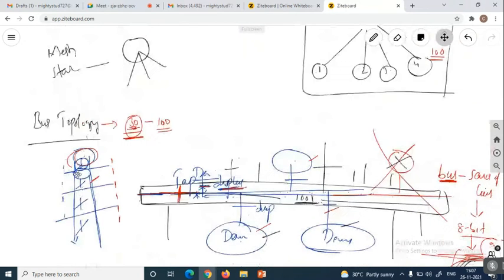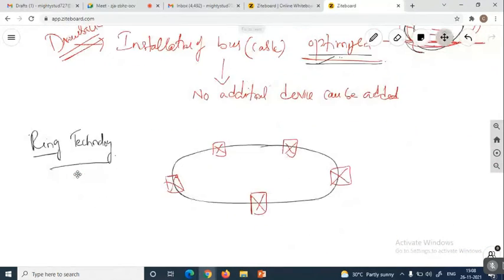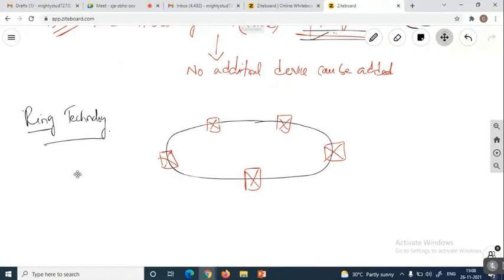Here we discussed mesh technology also. In the mesh also, we connect the number of devices in the form of a mesh or a loop. But here the intention of mesh technology is that from device 1 we have dedicated links to all the devices, and the data can be transferred to the remaining devices also. From device 2 to 1, 3, 4 is possible. From 4 to 1, 2, 3 is also possible. But in ring technology, the communication is going to be different.